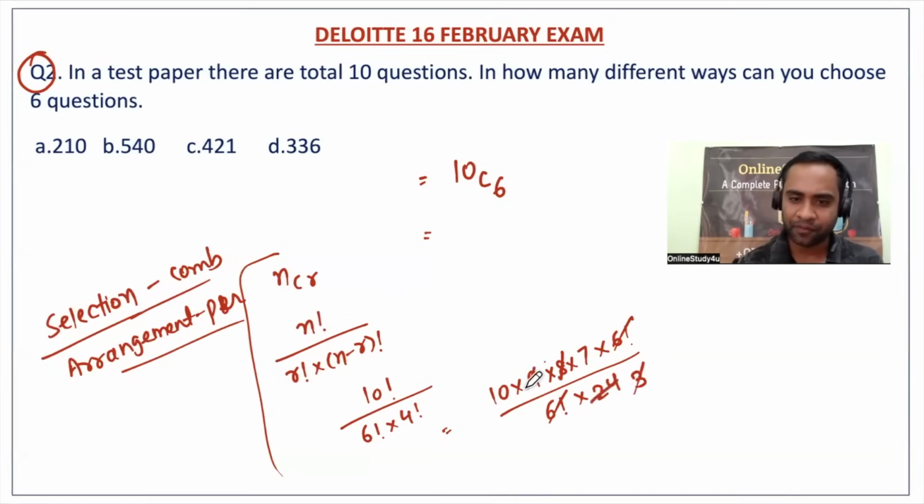So 8 threes are 24 and 3 threes are 9. So 30 into 7 is 210. So 210 will be the answer.